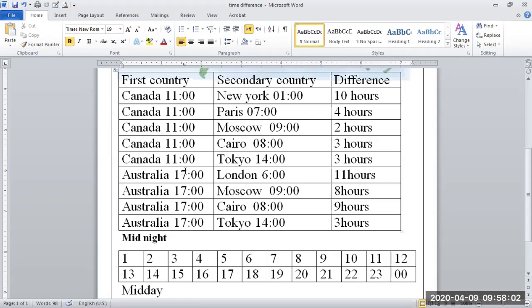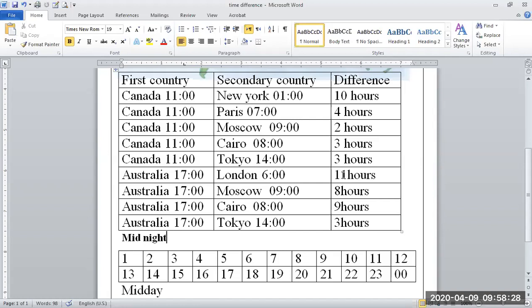Now from Australia to Canada. In Canada right now 6 o'clock, and Australia 5 o'clock. Now from here 17 we go back till 6 o'clock. Look here, 1, 2, 3, 4, 5, 6, 7, 8, 9, 10, 11. How many hours? 11 hours.